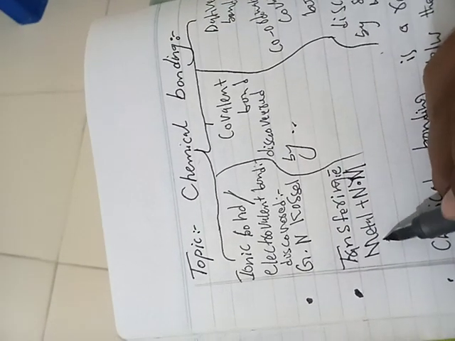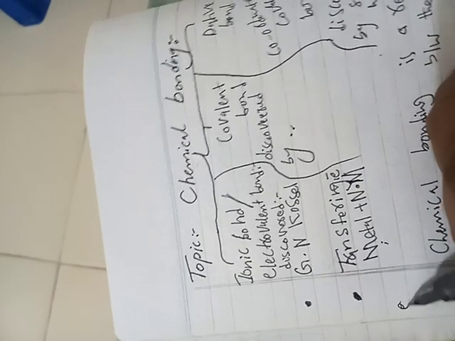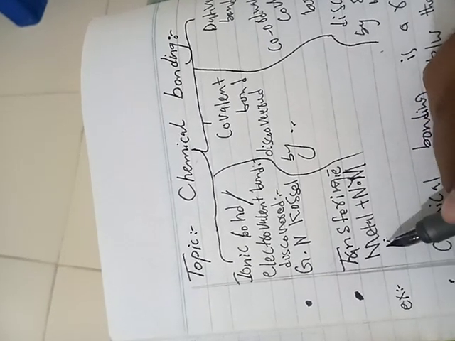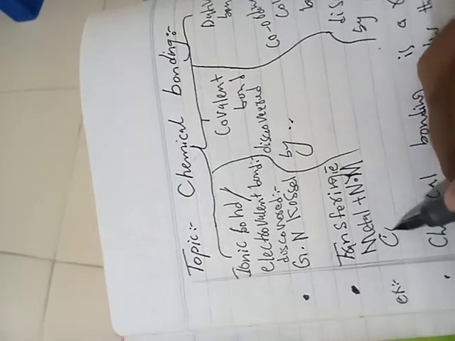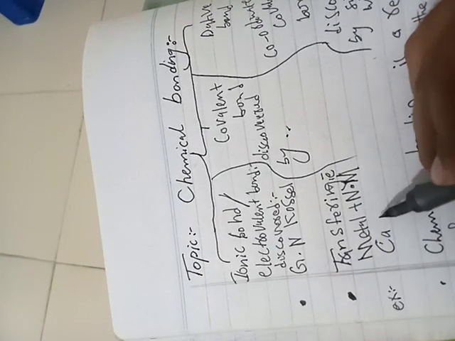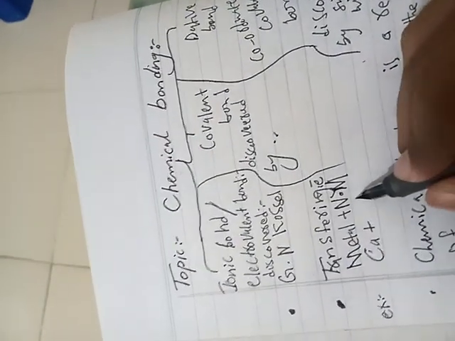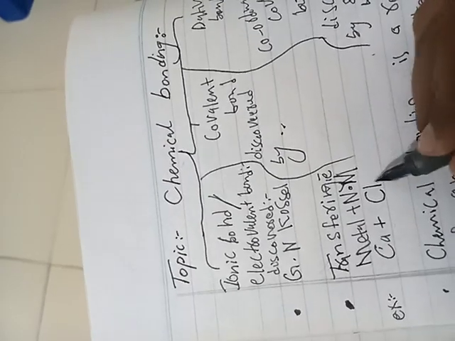If we take an example, let's look at calcium. Calcium is a metal, and as the non-metal we will take Cl2.